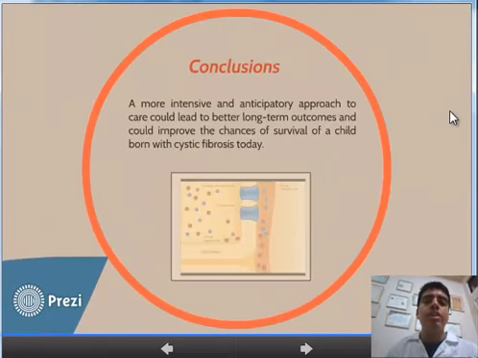In conclusion, a more intensive and anticipatory approach to care will lead to better long-term outcomes and could improve the chances of survival of a child born with cystic fibrosis today.